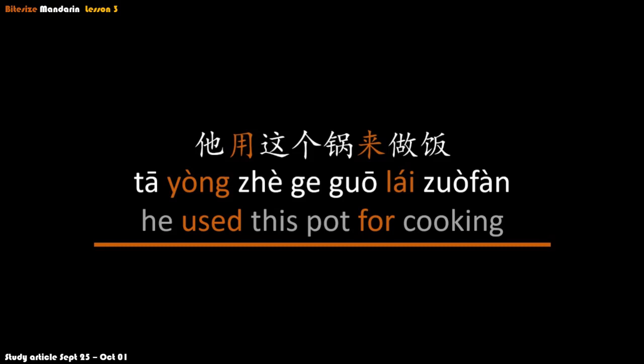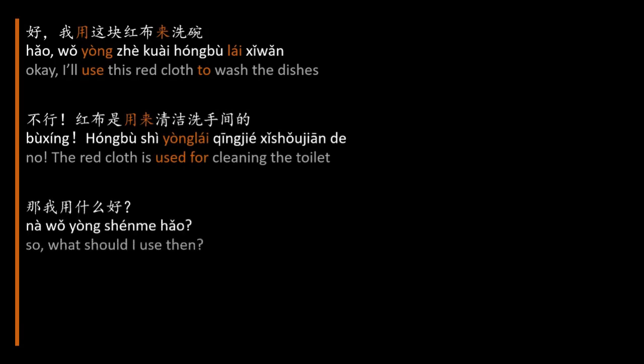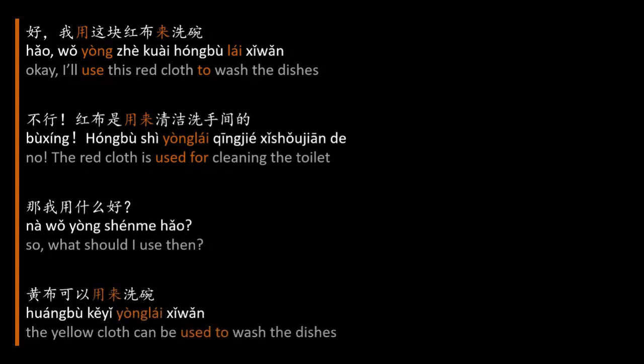Now let's explore this point further in this random but totally natural conversation. 好，我用这块红布来洗碗. Okay, I'll use this red cloth to wash the dishes. 不行，红布是用来清洁洗手间的. No, the red cloth is used for cleaning the toilet. 那我用什么好? So what should I use then? 黄布可以用来洗碗. The yellow cloth can be used to wash the dishes.